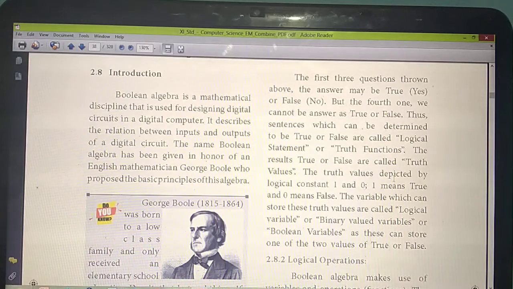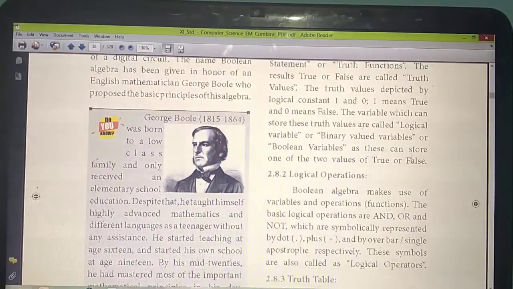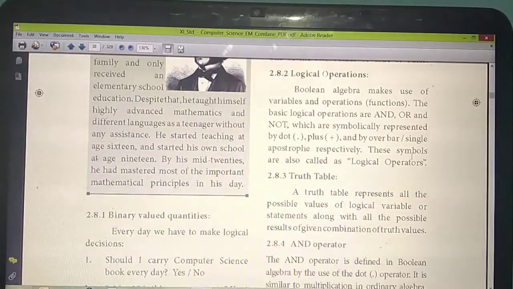Okay, so the values in Boolean, we are studying about Boolean, isn't it? So here, true means 1, false means 0. Understand? So you are going to do some problem. For example, a equal to 10 minus 5. The variables used for storing these values are called logical variable, binary value variable, or Boolean variable.